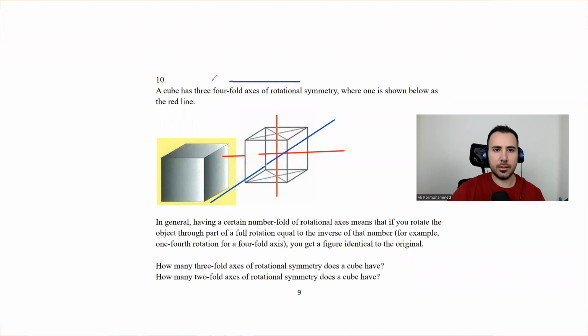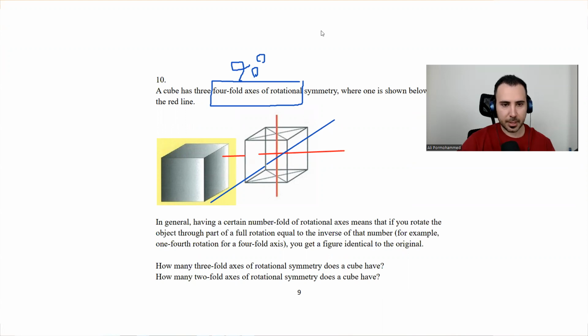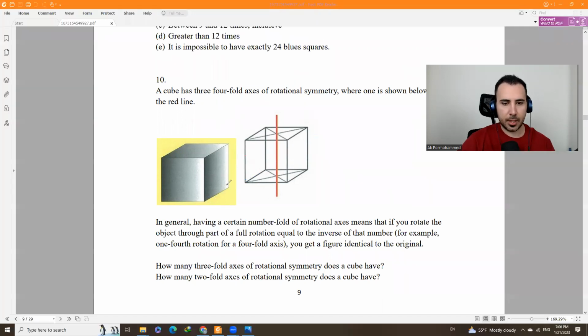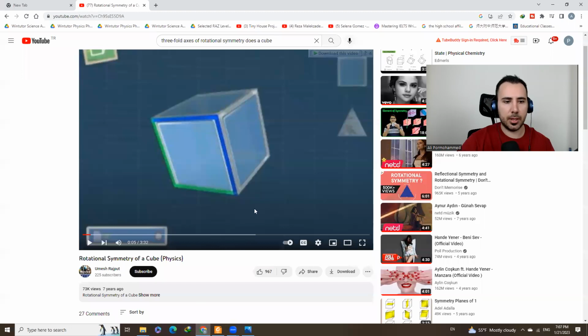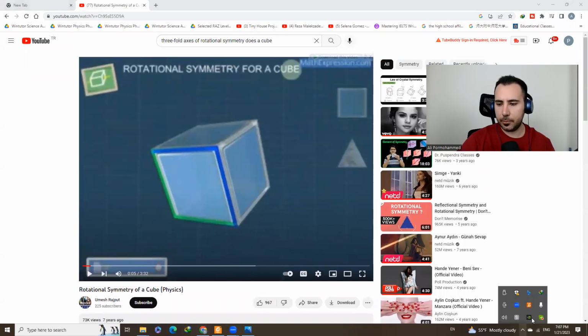fourfold? Okay, so that means to go back to the beginning, we'll have to go 4 times 90 degrees to make it 360 degrees. Does it make sense? Well, probably not, but I'll show you how. We're gonna watch a video together. So let's see it here. I'm gonna show you a video. You could watch it yourself too. I found it on YouTube. Just to understand what the question asks for.